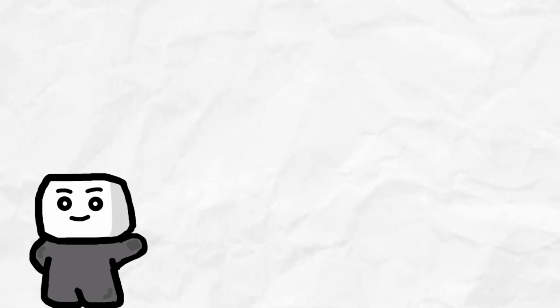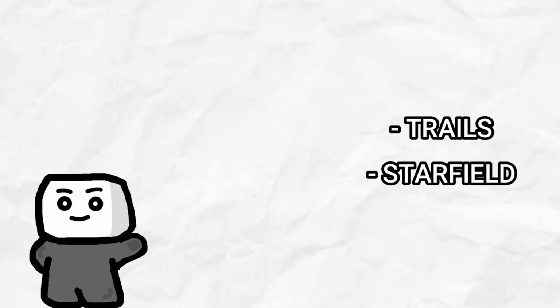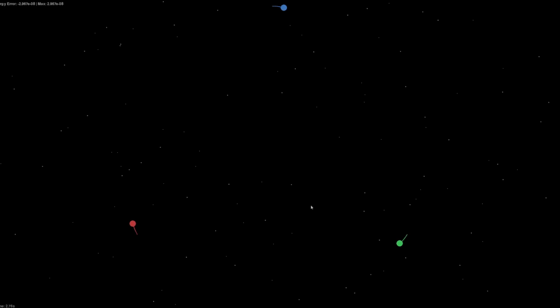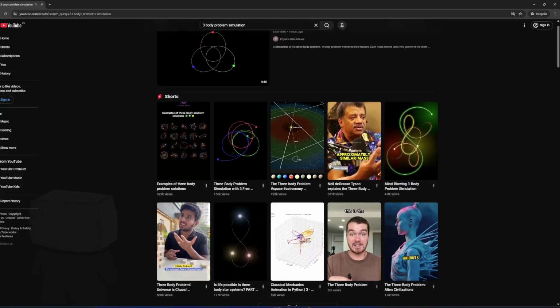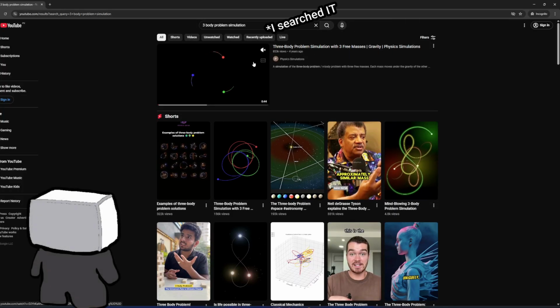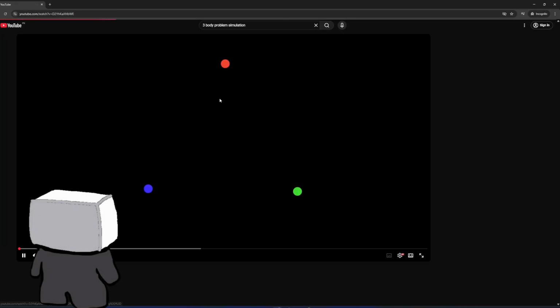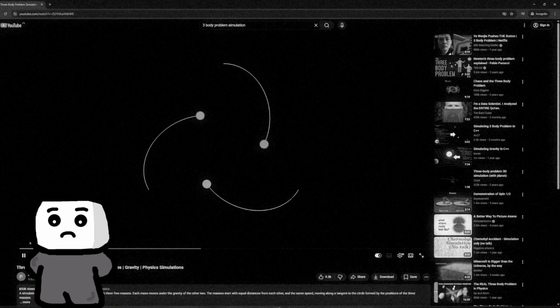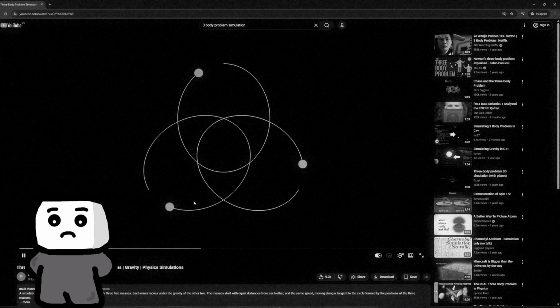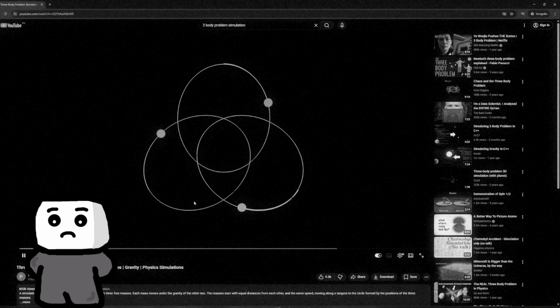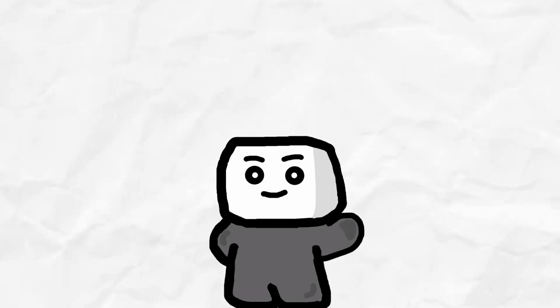The simulation is correct, but visually it sucks. So let's add some trails, a star field, and a bit of glow. A few moments later. Wait, as I was scrolling through YouTube, I saw this short. Someone already simulated this in 2D. But I wanted to do something different. So let's simulate this entire system in 3D.